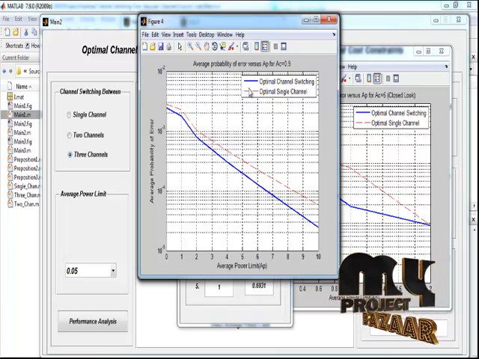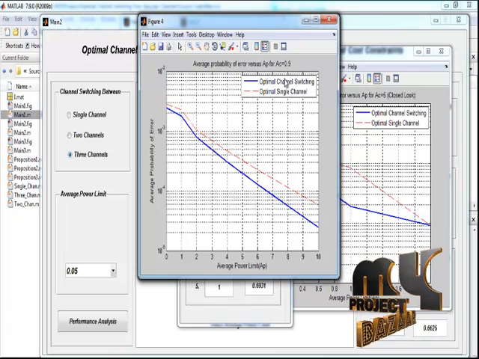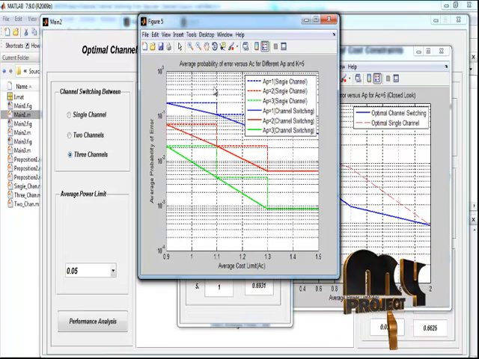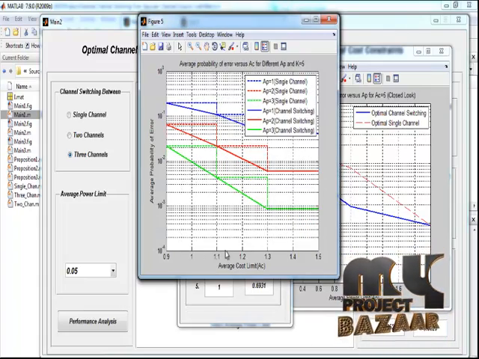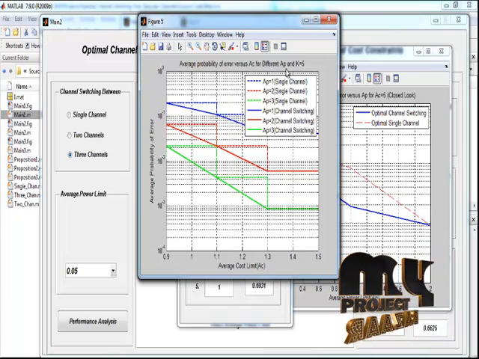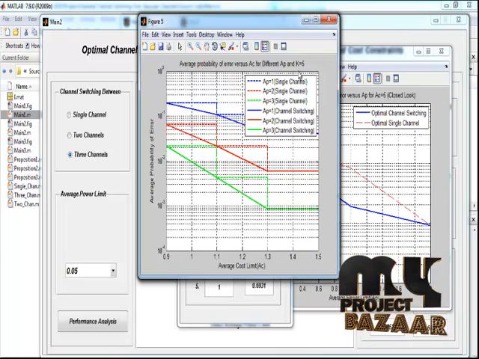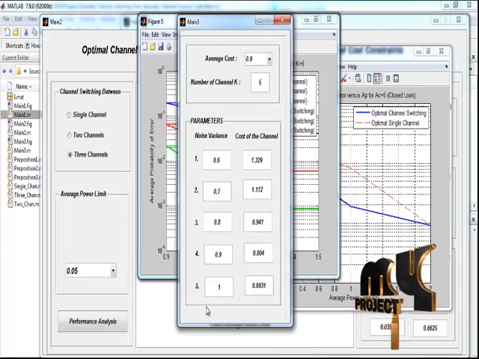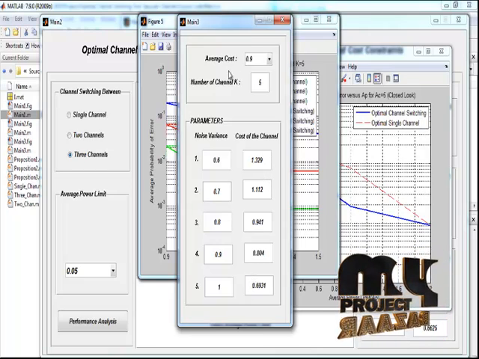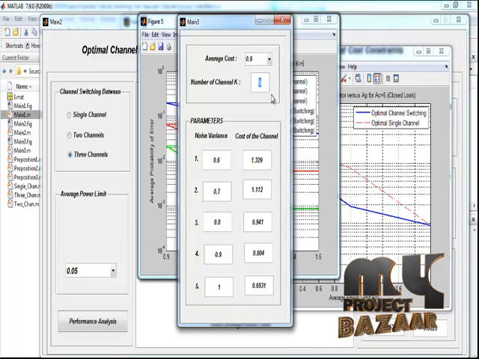Now changing the average cost to 0.9, we got the average probability of error versus AP for AC equal to 0.9, and also got the graph for average probability of error versus various average cost limit for different AP, and here k equals 5, and we got the noise variance and cost of the channel. Here the number of channels performed is 5.